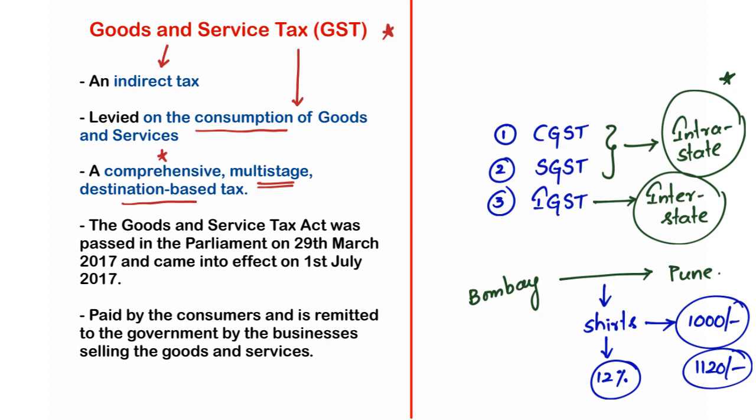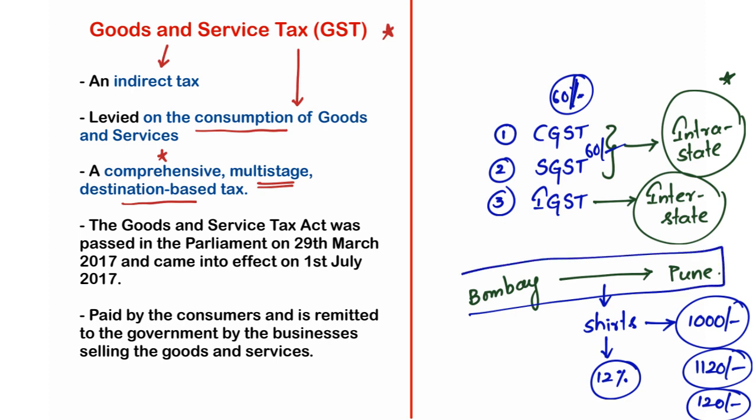The entire tax collected in this intrastate transaction will be shared equally by the center and state. Within this, of the 120 rupees collected as tax, 60 rupees will go into CGST and 60 rupees will go into SGST, right? State, that means which state? Here it is Maharashtra state. Very, very important.